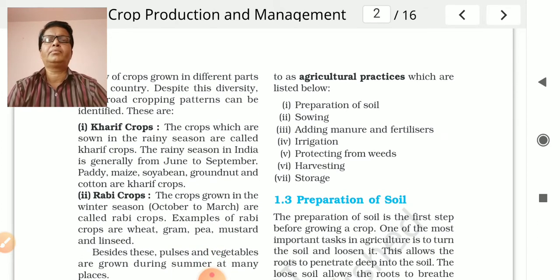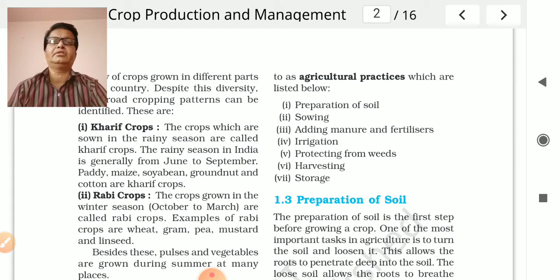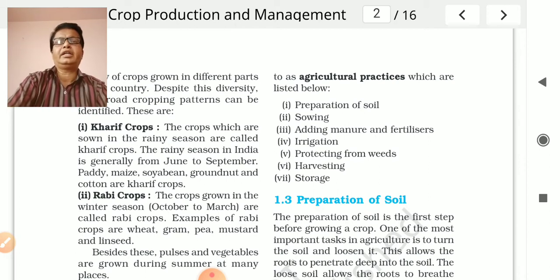The crops which are sown in the rainy season are called Kharif crops. In our country the rainy season is generally from June to September. For example, which crops do we take in the Kharif season? Paddy, maize, soybean, groundnut and cotton are Kharif crops. Why are they called Kharif crops? Because they are taken in the rainy season.